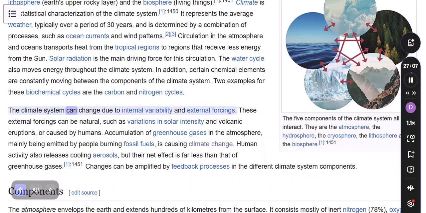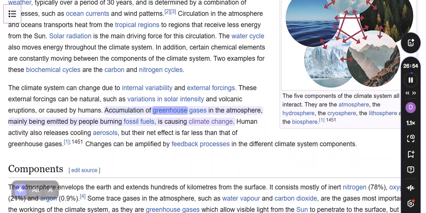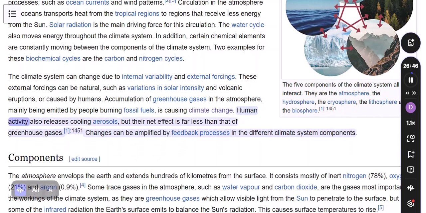The climate system can change due to internal variability and external forcings. These external forcings can be natural, such as variations in solar intensity and volcanic eruptions, or caused by humans. Accumulation of greenhouse gases in the atmosphere, mainly being emitted by people burning fossil fuels, is causing climate change. Human activity also releases cooling aerosols, but their net effect is far less than that of greenhouse gases. Climate changes can be amplified by feedback processes in the different climate system components.